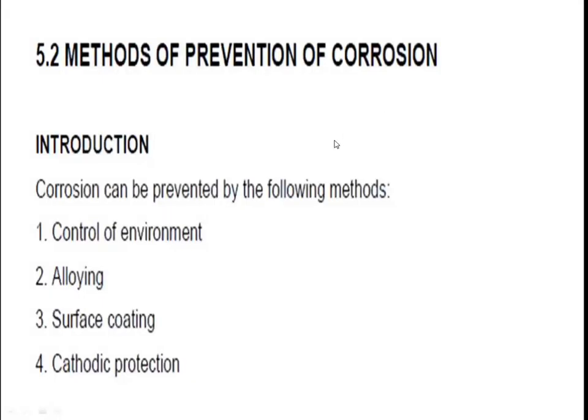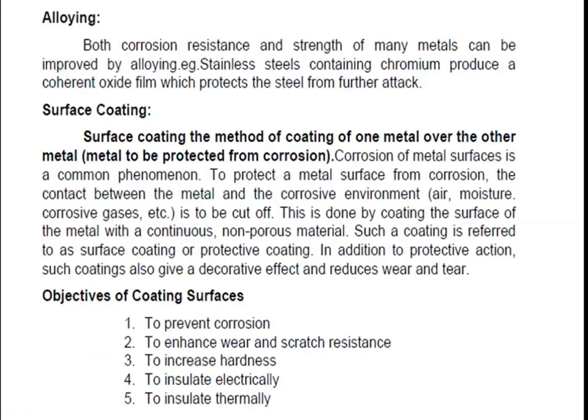In this video, we discuss methods of prevention of corrosion. Prevention of corrosion can be done in many ways, mainly control of environment, alloying, surface coatings, and cathodic protection. We can prevent corrosion of metals by these methods.